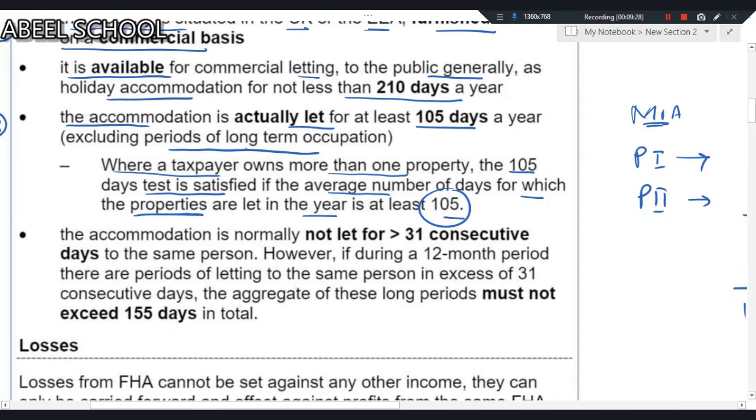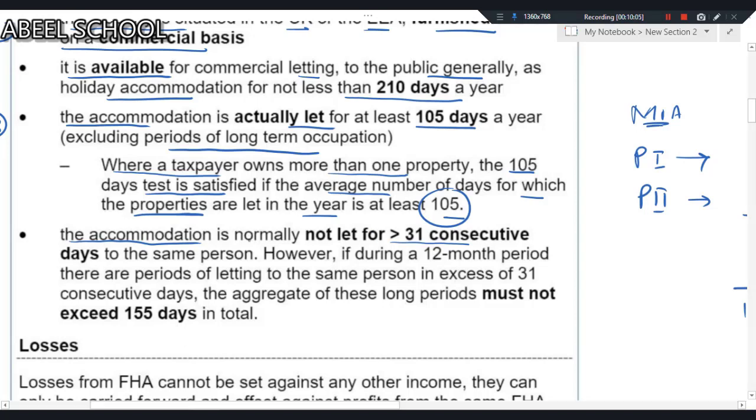Now let's discuss what we mean by long-term occupations. The accommodation is normally not let for more than 31 consecutive days. Giving property for more than 31 days means that is long-term occupation. The accommodation is normally not let for more than 31 consecutive days because that's what normally happens. I don't believe that tourists are going to come and live in your property for more than 31 days. The same tourists might be living for maximum, I would say, 10 days, 7 days, or maybe 2 weeks, but more than 31 days rarely happens.